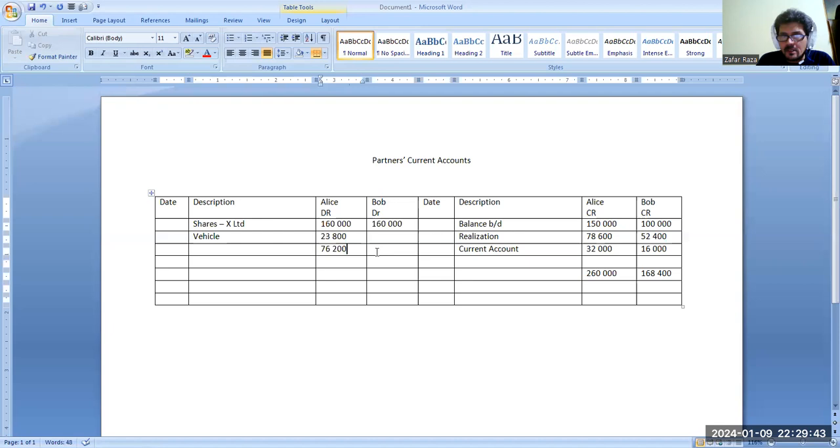It should be paid in the form of cash. And for Bob, 168,400 minus 160,000, he should be given cash from bank 8,400.